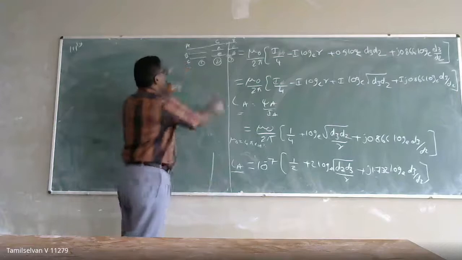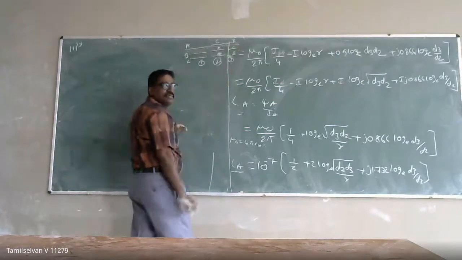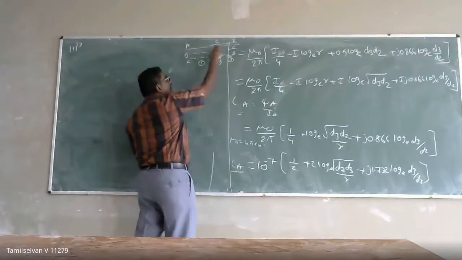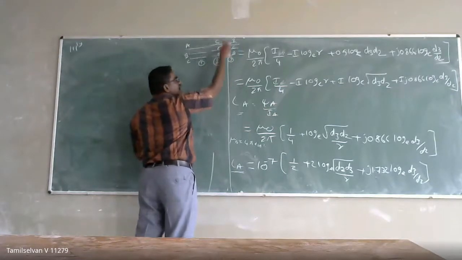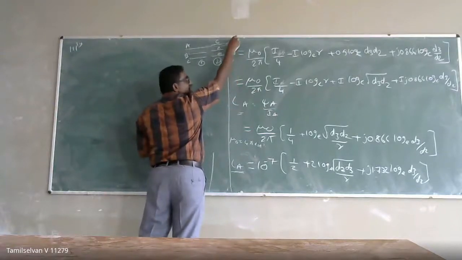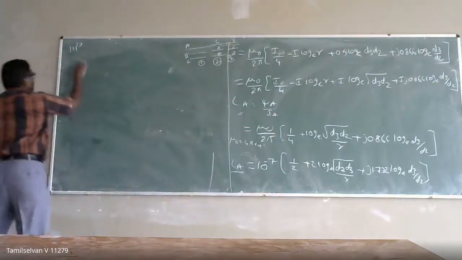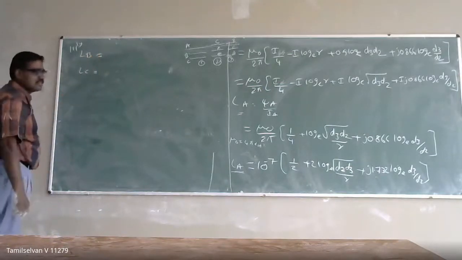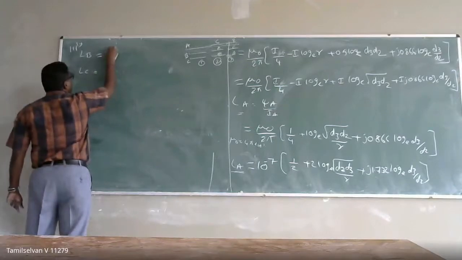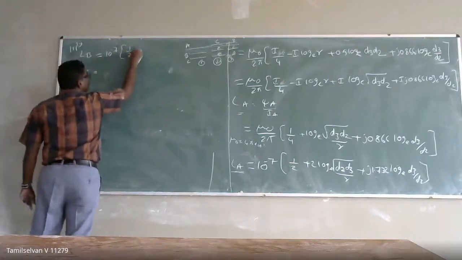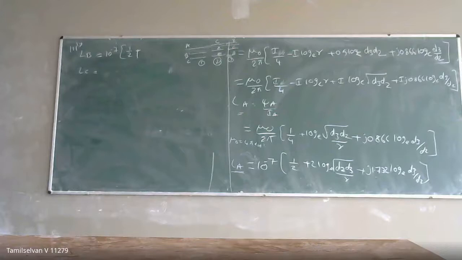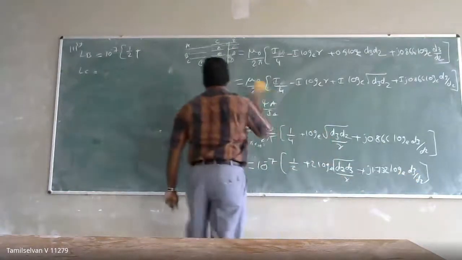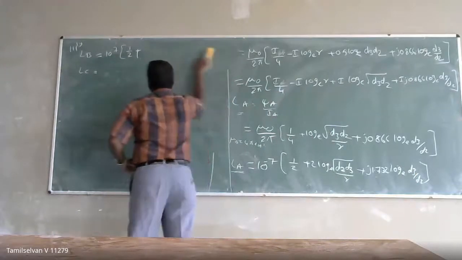So here, if I am calculating the inductance of a transmission line, right? Here I am taking the conductor A. Conductor A at position 1 will have the inductance of A. At position 2 will have the inductance of C. At position 3 will have the inductance of B. So automatically what will happen? I have derived LB and as well as LC. So this is nothing but 10 power minus 7, right? 1 by 2 plus only the distance. This distance value is going to change. Okay. Accordingly, I have taken the distance.